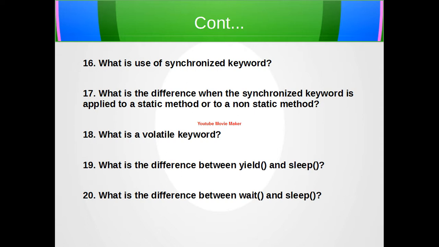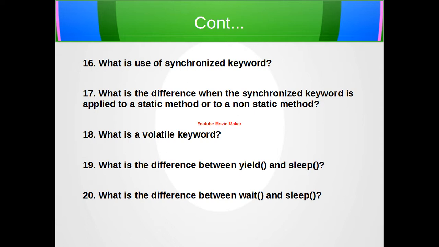So next question we will discuss is what is the use of synchronized keyword. Synchronized keyword can be applied to static, non-static methods or a block of code. Only one thread at a time can access synchronized methods, and if there are multiple threads trying to access the same method, then other threads have to wait for execution of the method by one thread. Synchronized keyword provides a lock on the object and thus prevents the race condition.